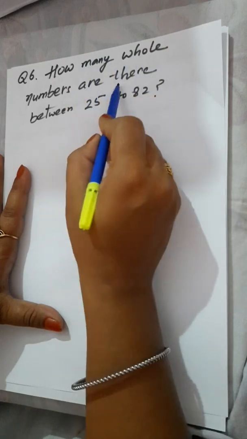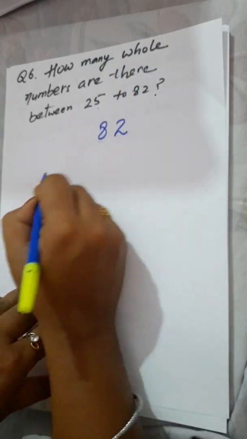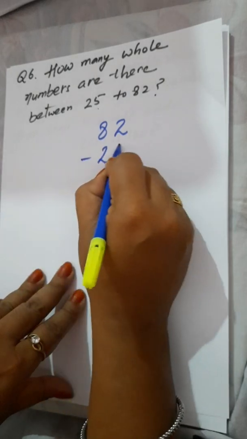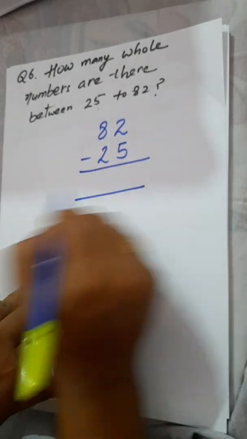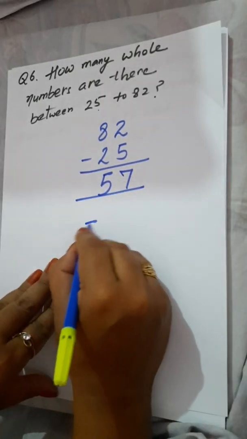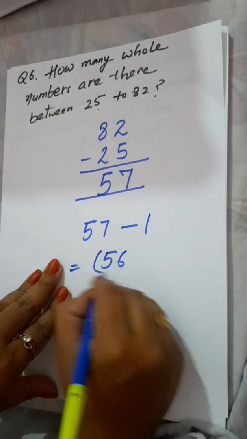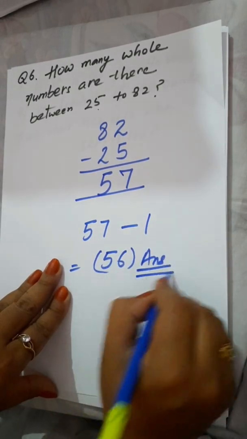How many whole numbers are there between 25 to 82? For this you have to subtract 25 from 82. When you subtract, you will get 75. Then you have to subtract 1. Your final answer is this, 56.